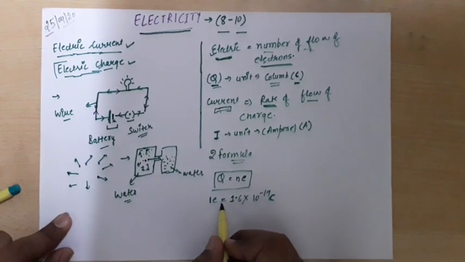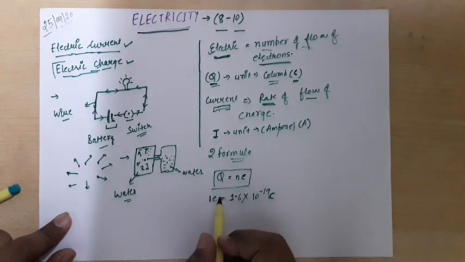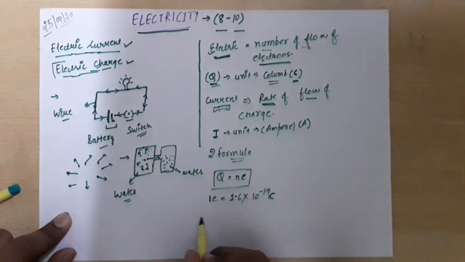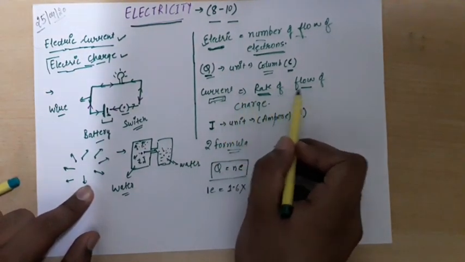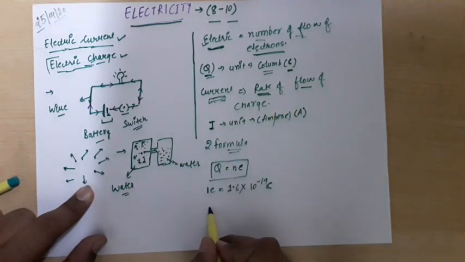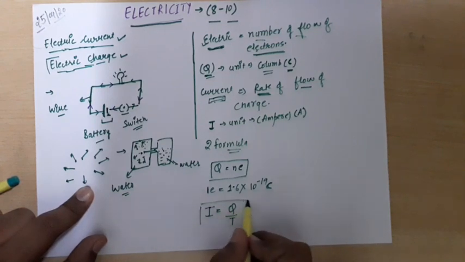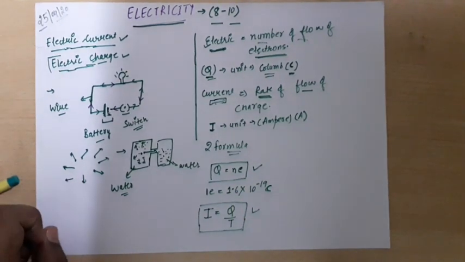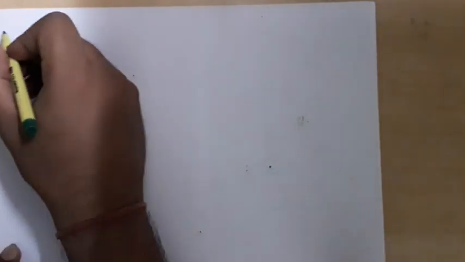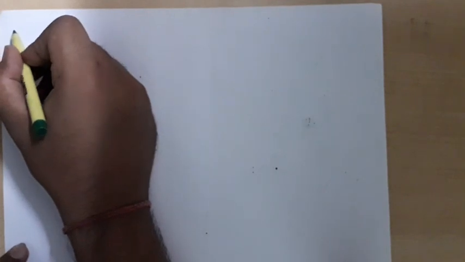So we will do a question on it. First of all, let me tell you another formula, and the second formula is, as we have studied, current is what? Rate of flow of charge, right? So current is denoted by I, and charge is flowing with respect to time, so I = Q/t. This is the second formula. These two formulas we have to memorize. So now we will do a question on electric charge.